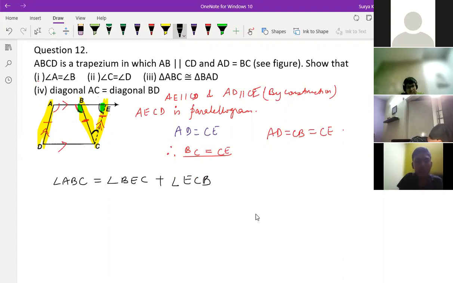Yes. So if you add this one angle, I'll just remove that first. If you see this angle and this angle, this sum should be this angle. Then how to do this? How to do?